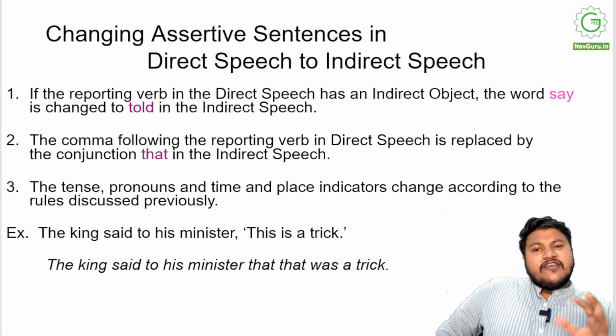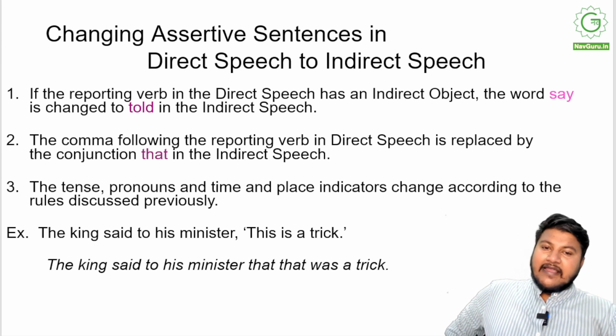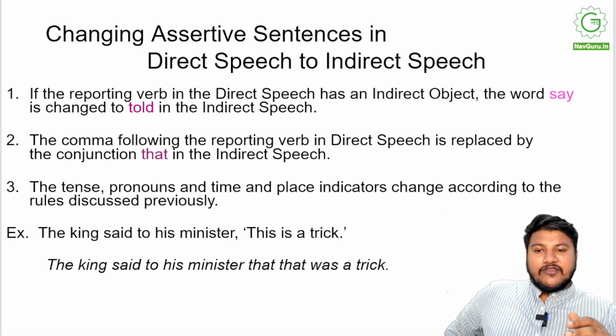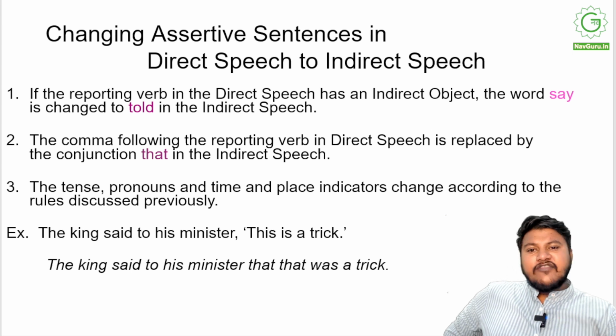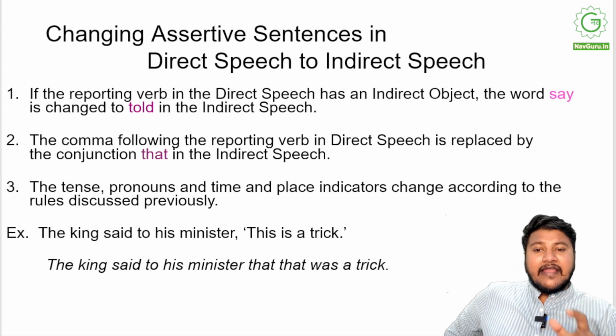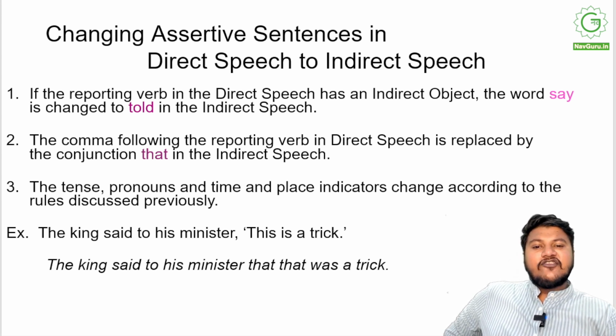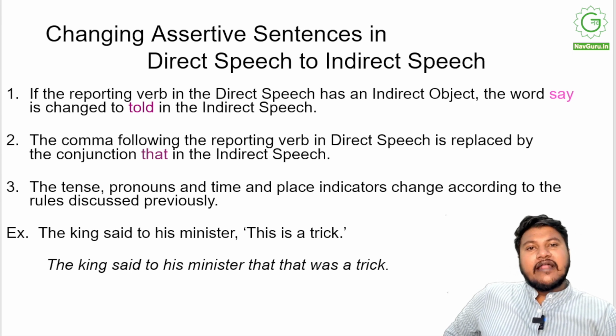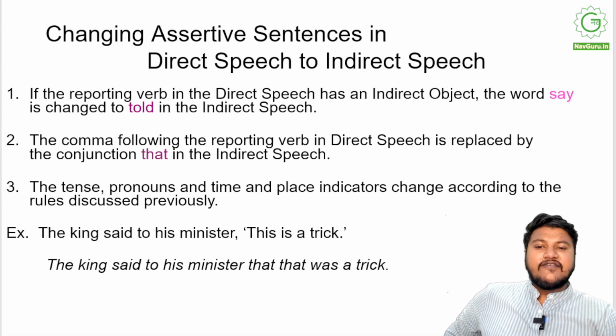What do we do when we are changing assertive sentences in direct speech to indirect speech? So you see, if the reporting verb in the direct speech has an indirect object, the word say is changed to told, right? The comma following the reporting verb is replaced by the conjunction that. The tense, pronouns, time, and place indicators all change. And all of these rules we have discussed previously.